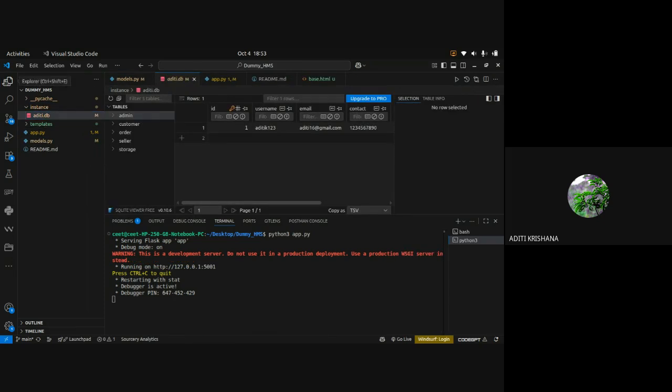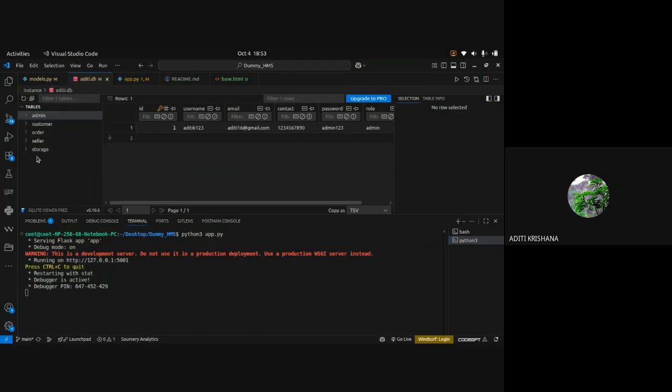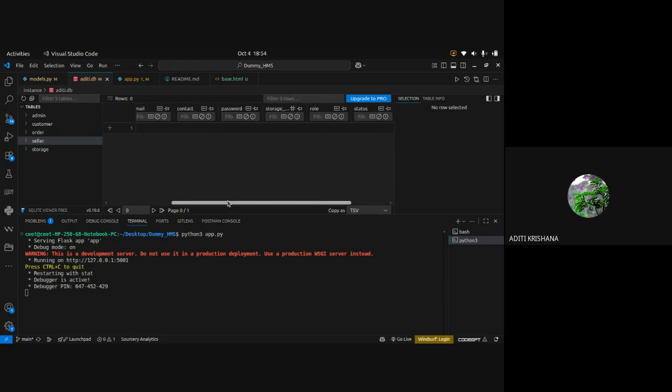You all can see it is having 5 tables, and inside the admin table it is having these details which I pre-filled inside the function. It has automatically taken the primary key. The ID is automatically taken. Now customer table, order table, seller, storage. Everything is having the columns which we have defined.